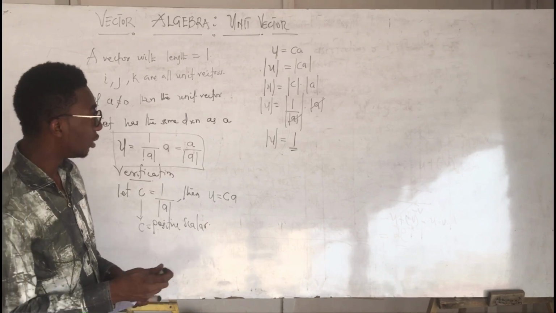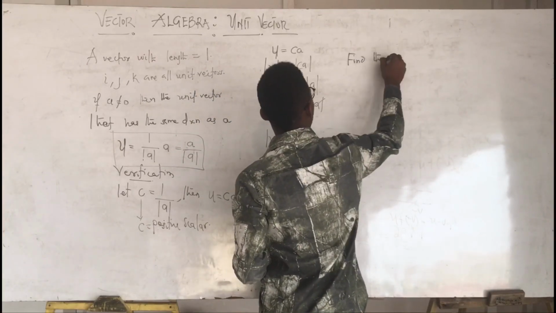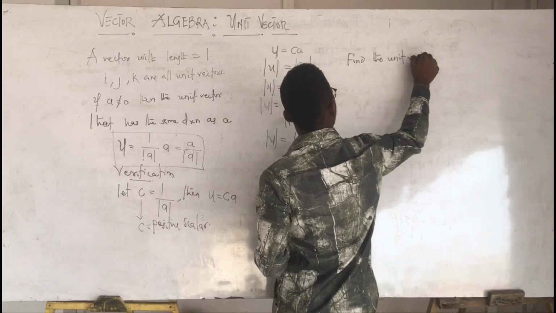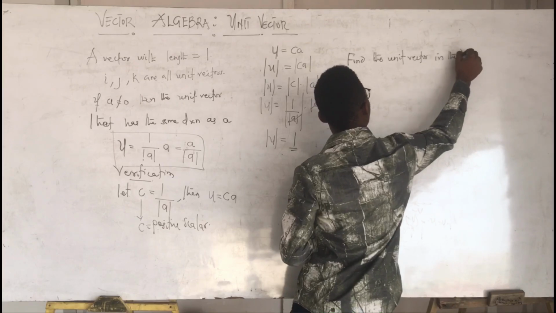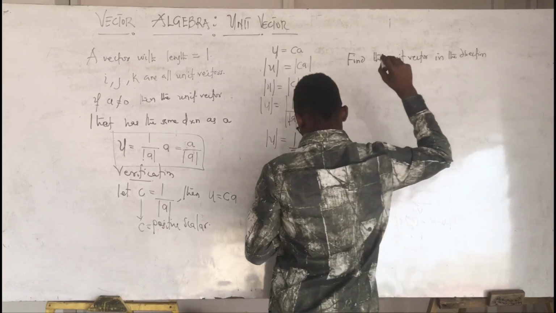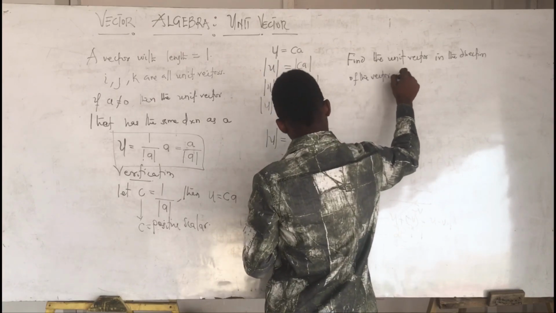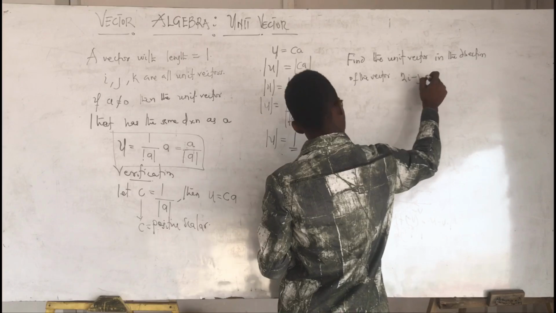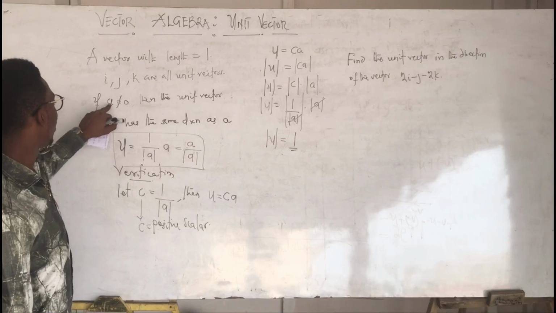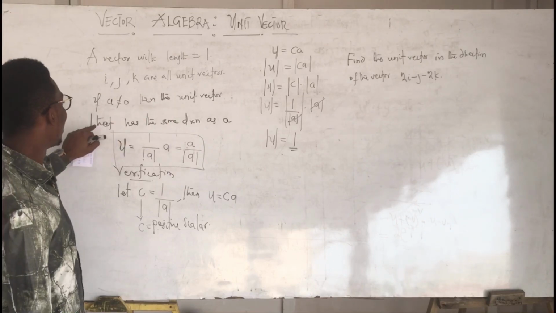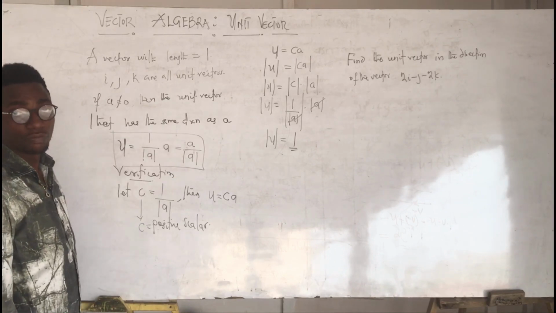So let's take only one example and look at it. Find the unit vector in the direction of the vector 2i minus j minus 2k. Take note, the reason I'm using the direction is that we said if a vector A is not equal to 0, then the unit vector has the same direction as the vector A. It was the formula that we just proved.